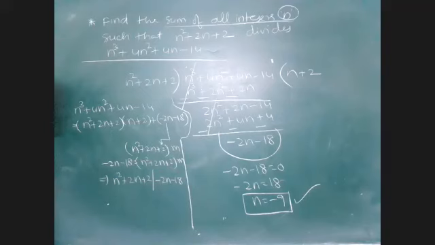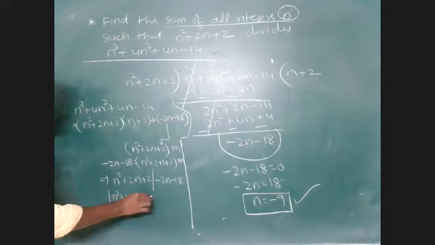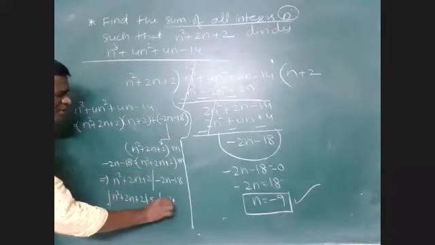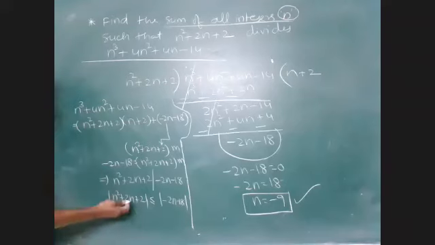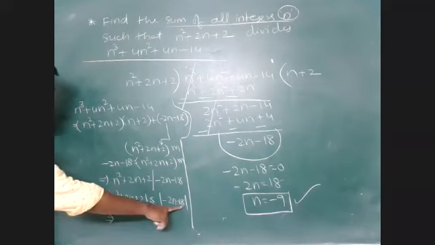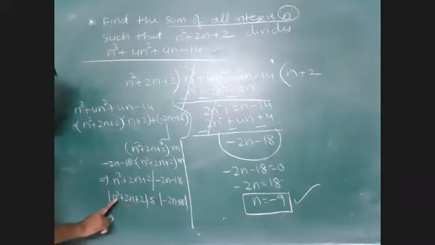Now, as I discussed, a divides b indicates mod a is less than or equal to mod b. That means mod of n square plus 2n plus 2 is less than or equal to mod of minus 2n minus 18. If this is simplified, what are the possible values of n? With the mod removed, it is plus 2n plus 18, and the 2n gets cancelled: n square minus 16 less than or equal to 0.